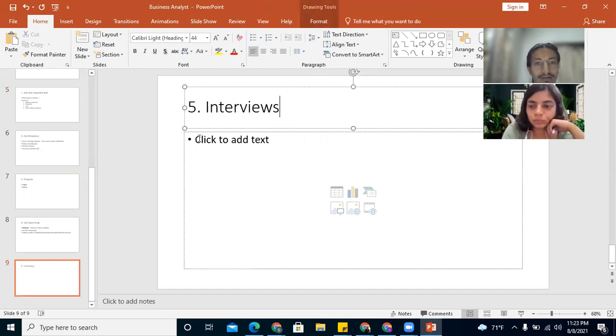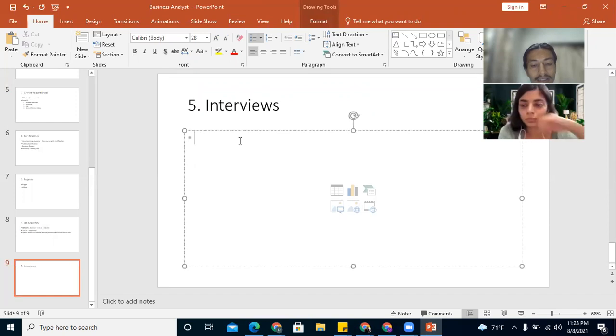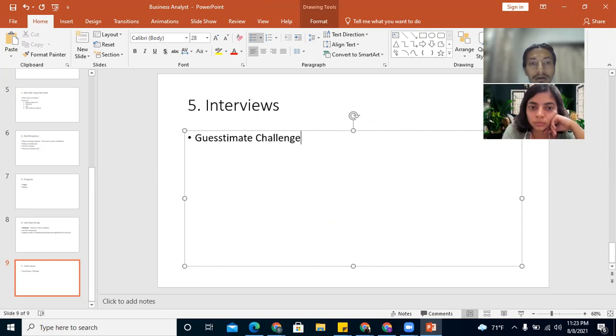For interviews, one good practice is the guesstimate challenge. This is one of the most widely used processes to filter out business analyst candidates in interviews. A guesstimate challenge will have a random question like the number of doors in Delhi, or let's say the number of red Maruti 800 in Bangalore.